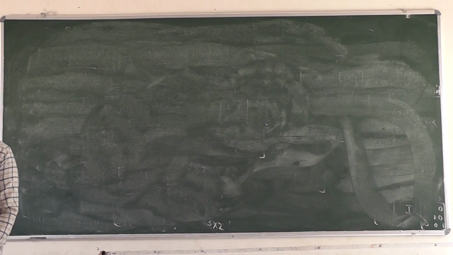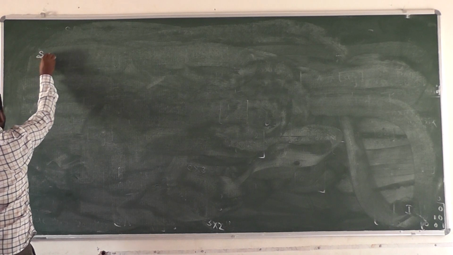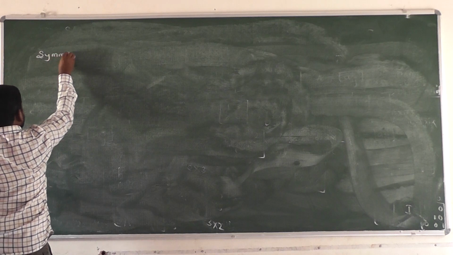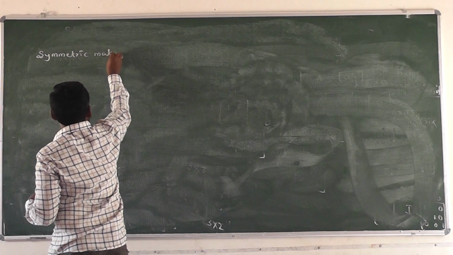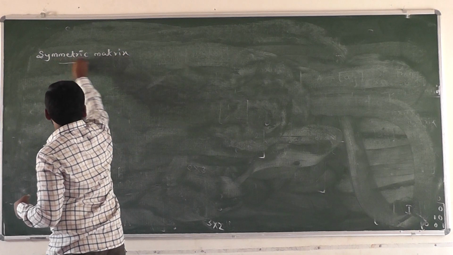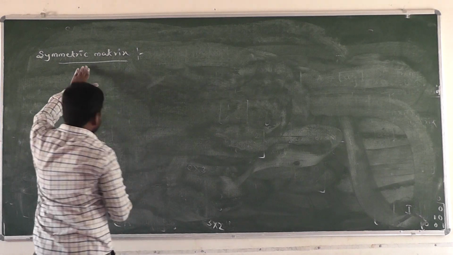Next one, symmetric matrix. What is meant by symmetric matrix?